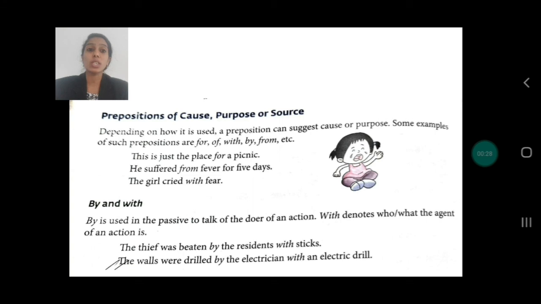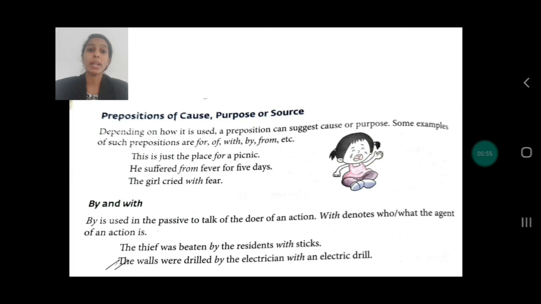This is just the place for a picnic. So it is the reason, no, that this is the best place for a picnic. He suffered from fever for 5 days. So why did he suffer? What was the reason for his suffering? It was the fever. So the preposition from is used for a cause, purpose or source. The girl cried with fear. Now using of, by and with.